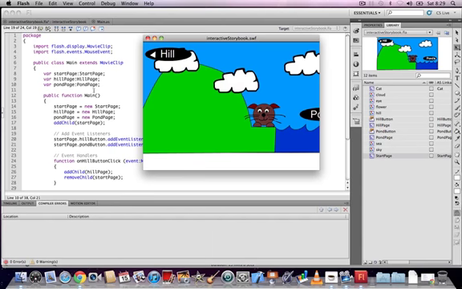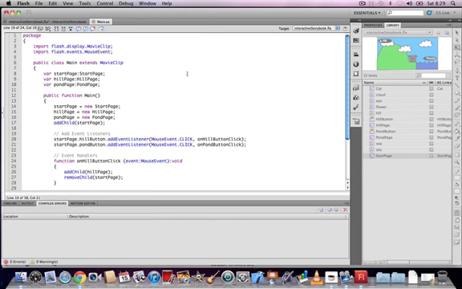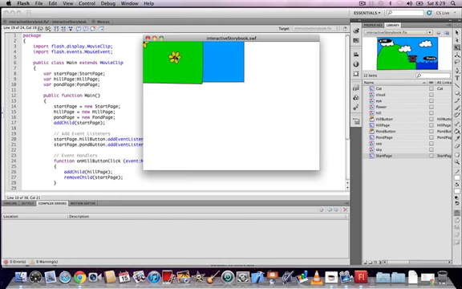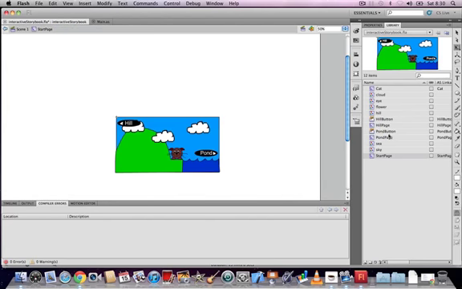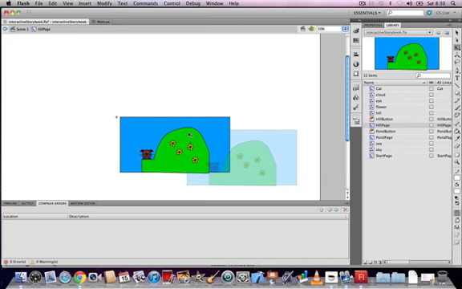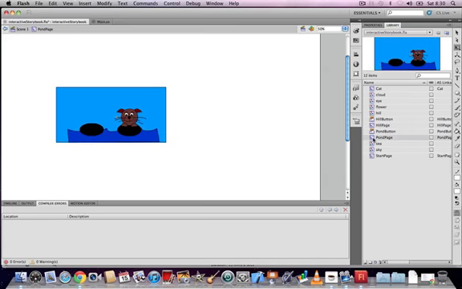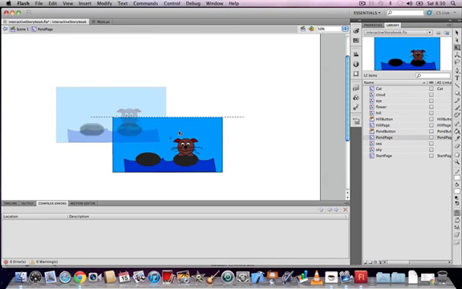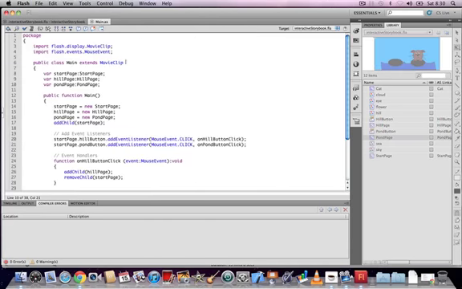So we need to create a back button and add it to the hill page and the pond page so that we can go back to the start page when we're on both the hill and pond pages. So duplicate one of the buttons from your library or create a new button called Back to Start button. Have up, over and down states for this button, and when you create the symbol, make sure you check Export for ActionScript to create the class Back to Start button.